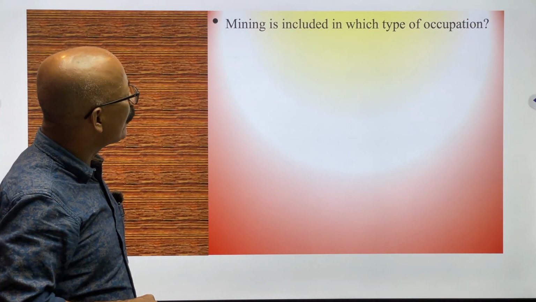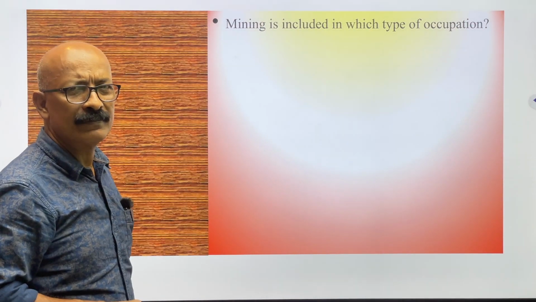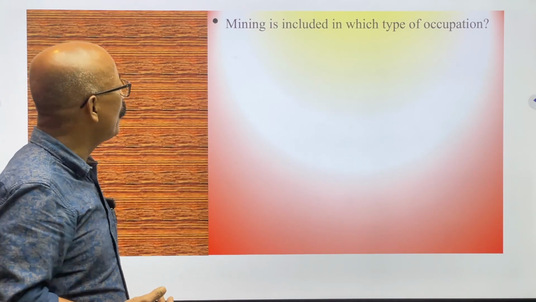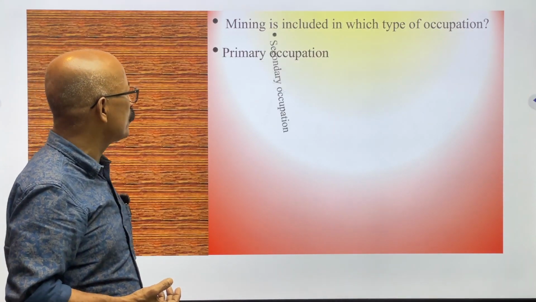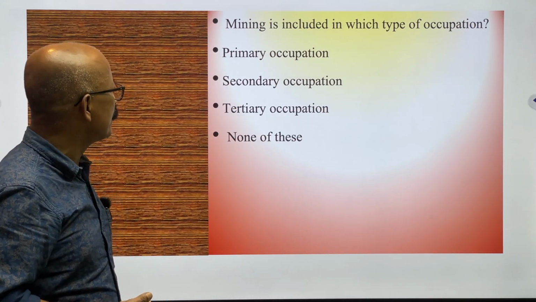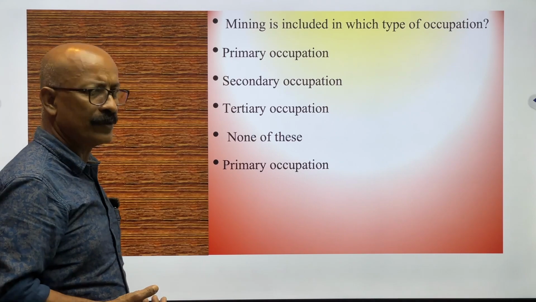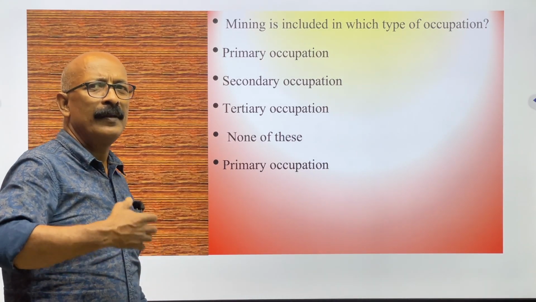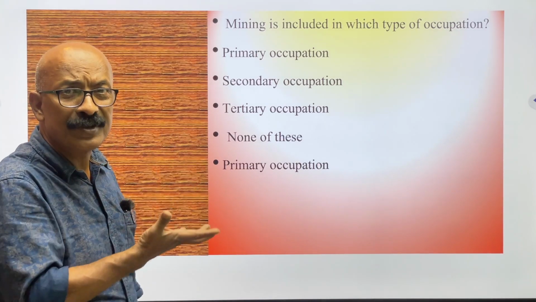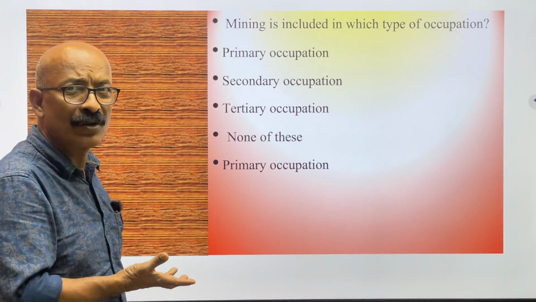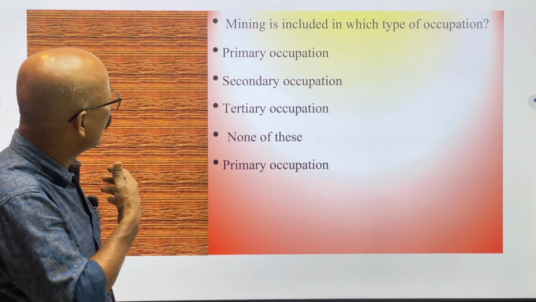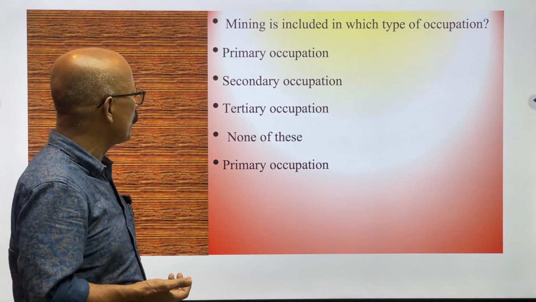Next question. Mining is included in which type of occupation? As you know, fishing, mining, agriculture, all belong to primary occupation. So options are secondary, tertiary, primary, and none of these. Answer will be primary occupation, because in the category of primary occupation there is mining as well as fishing, agriculture, collection of fuels, everything falls in the category of primary occupation.